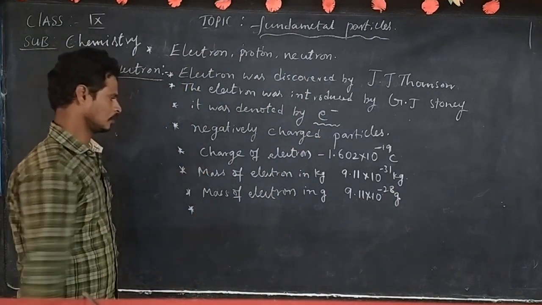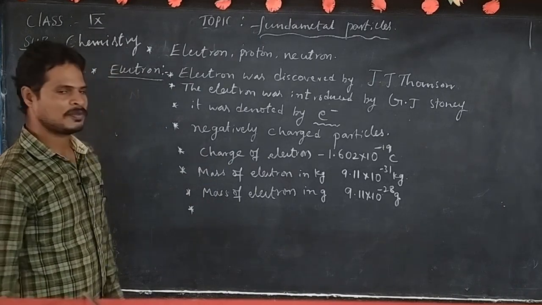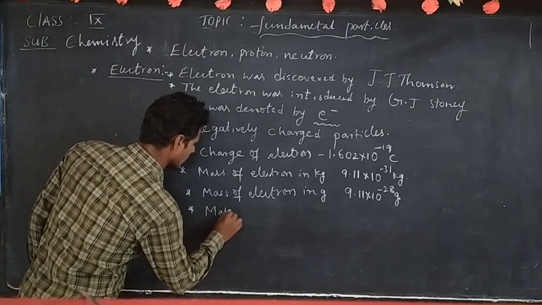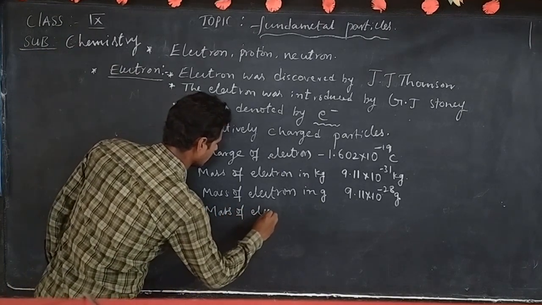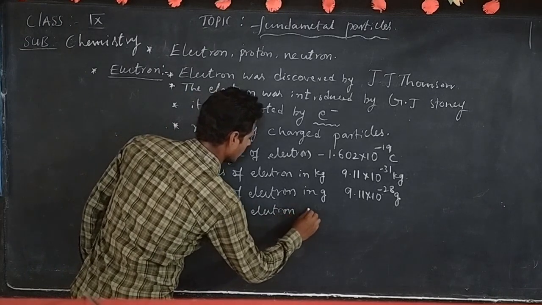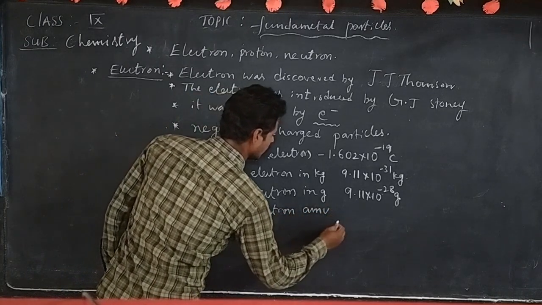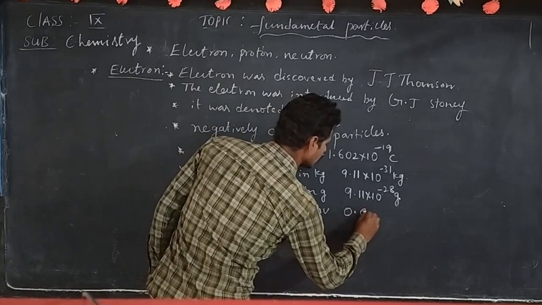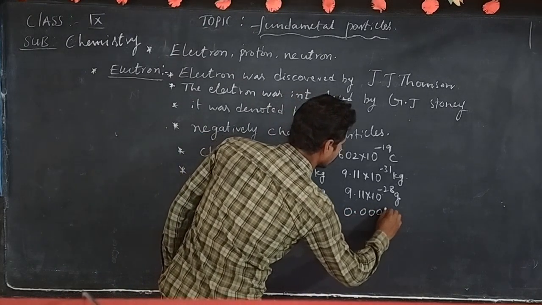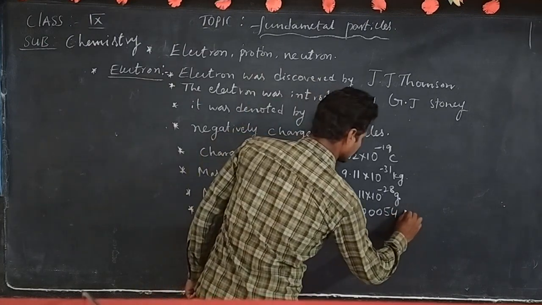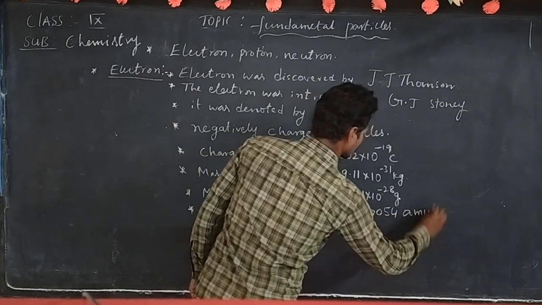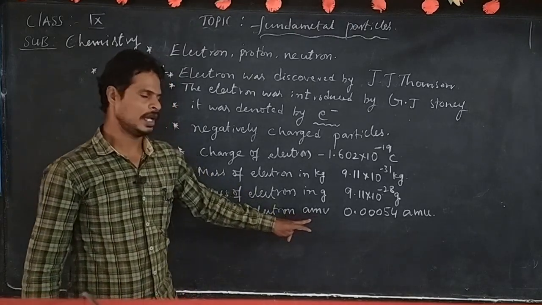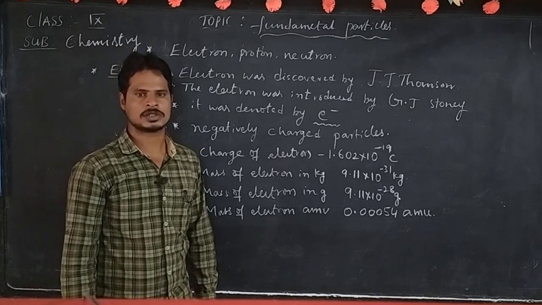Next, the mass of electron in AMU equals 0.00054 AMU. What is the meaning of AMU? AMU means atomic mass unit.